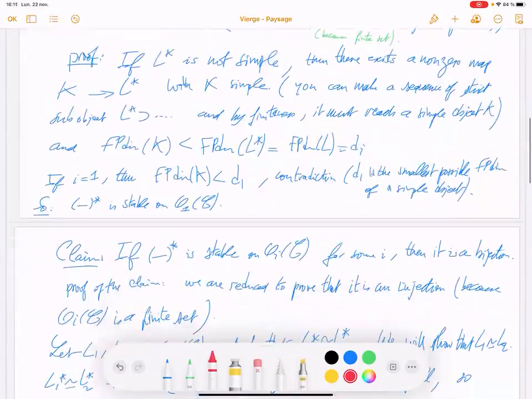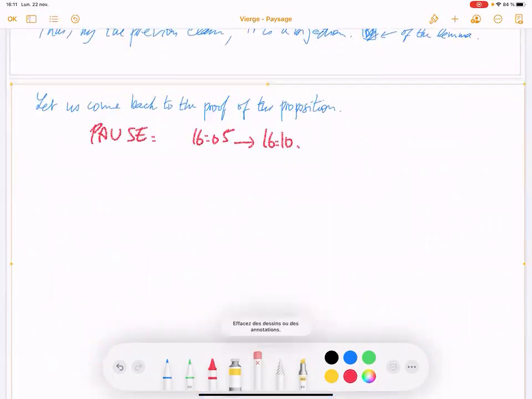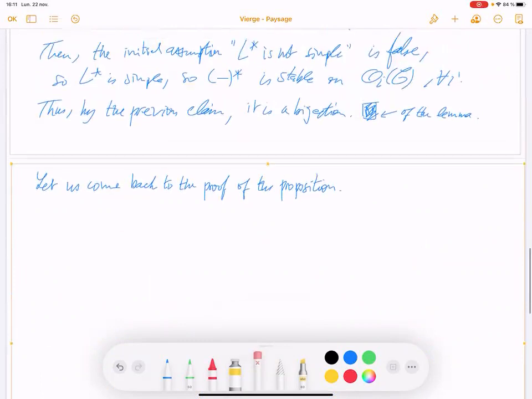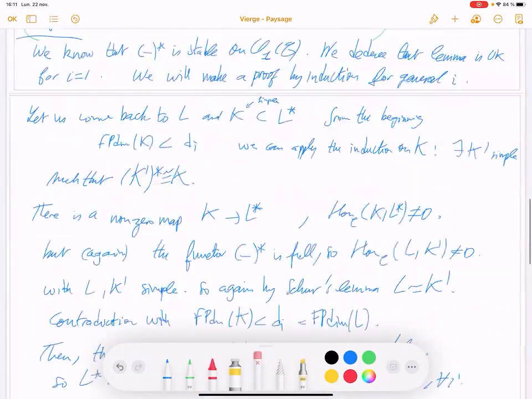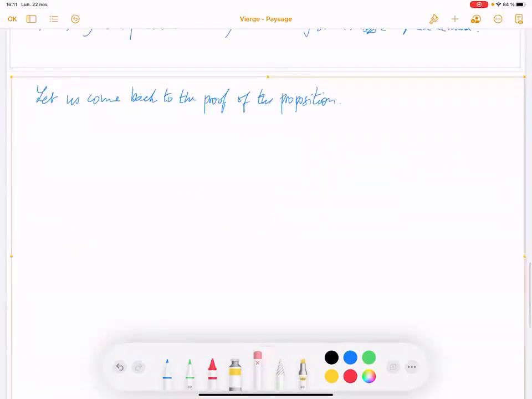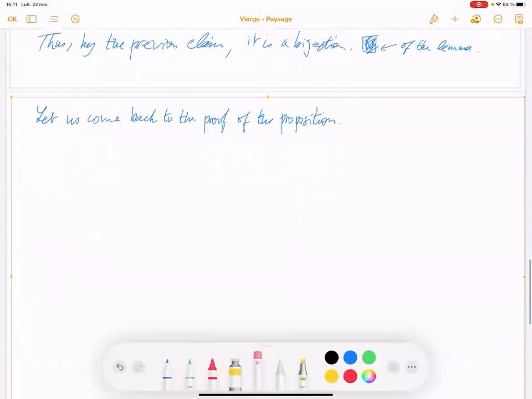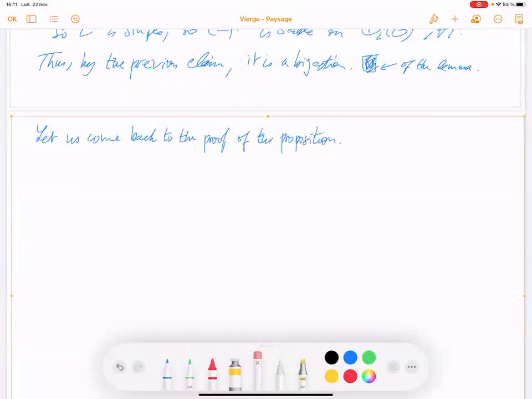For the rest of the proof, we need to deal with projective objects and projective covers, because such a category is semi-simple if and only if every object is projective. If it is not semi-simple, you have some objects which are not projective, and then you deal with projective covers. This is what we'll do in the rest of the proof of the proposition.